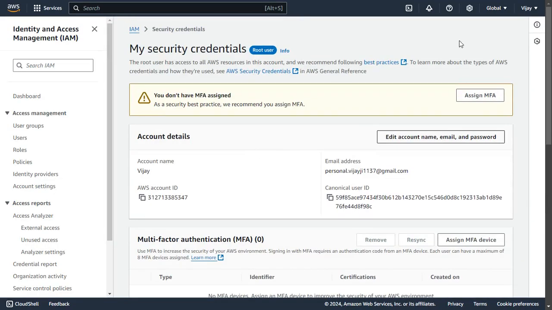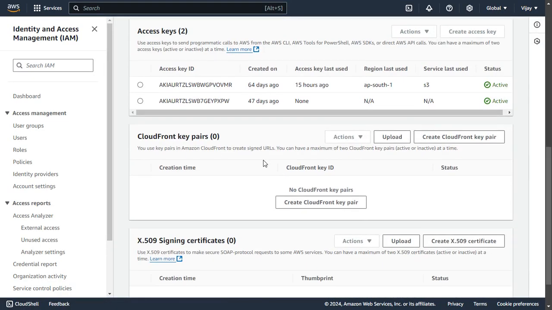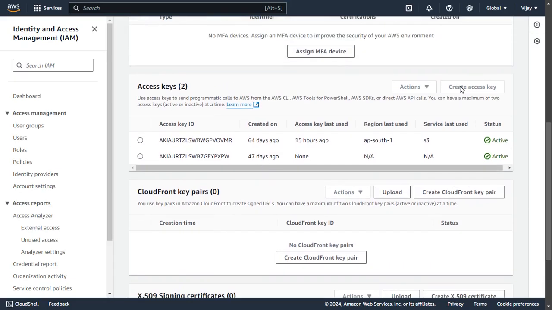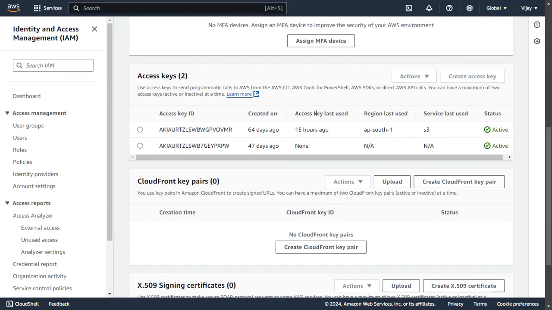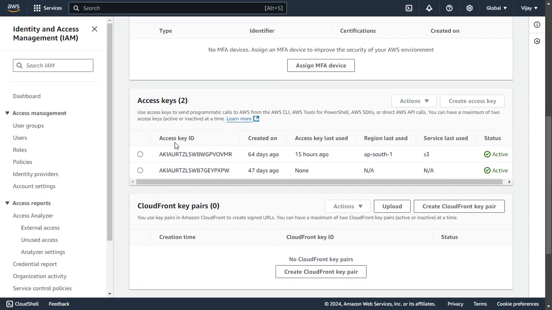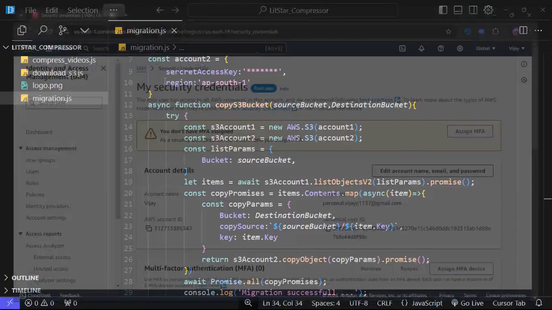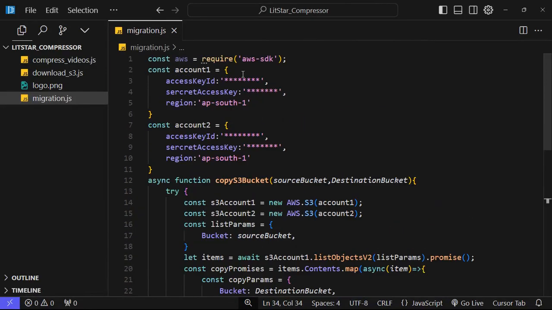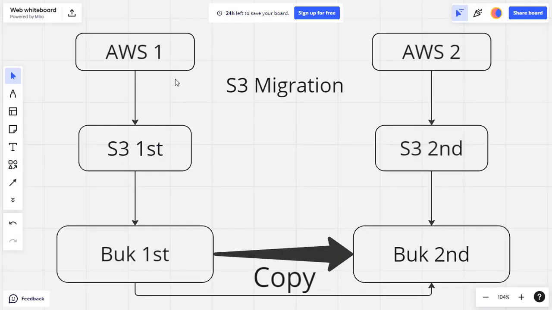Once you have clicked on the secret credentials, you will be redirected to this page, and after this you have an option here to create access keys. Just click on create access keys, and you can create your keys here. That's the simple way to create the keys. You can get your access ID and secret key. So here you can paste those keys. Make sure the keys are correct and there's no error. After that, bucket one name will be this and bucket two name will be this.